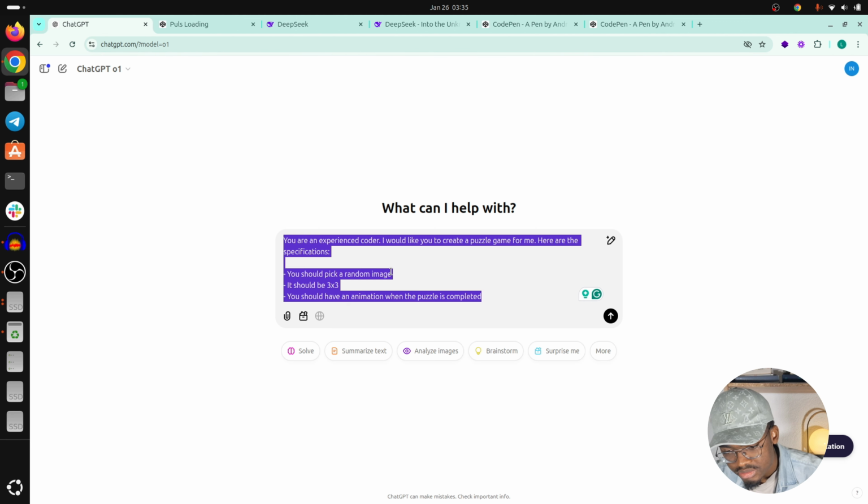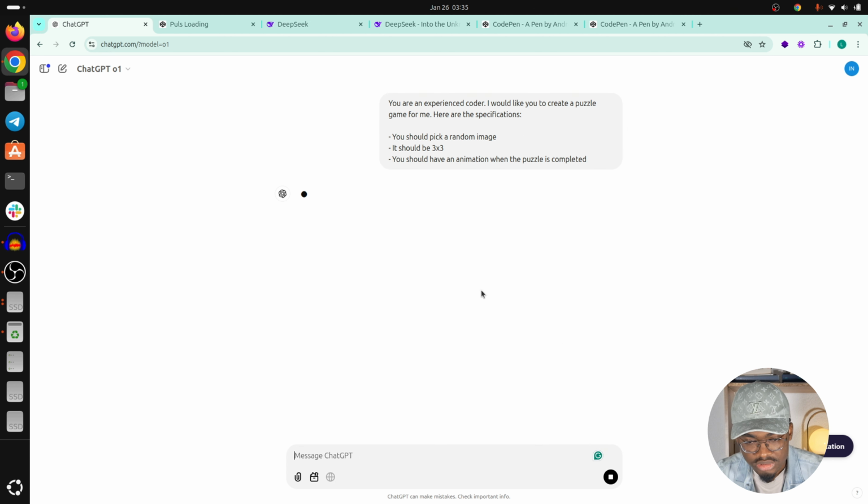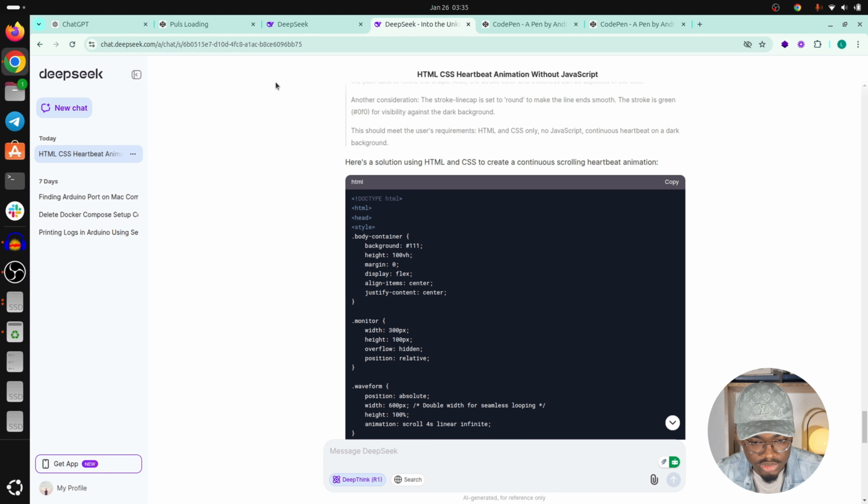We'll be building this puzzle. It's a simple exercise. We just make it a bit harder to solve with time, like adding the possibility for the user to upload an image and make it work. But let's start with this simple basic system. So we just send it to O1 and we do the same for DeepSeek.